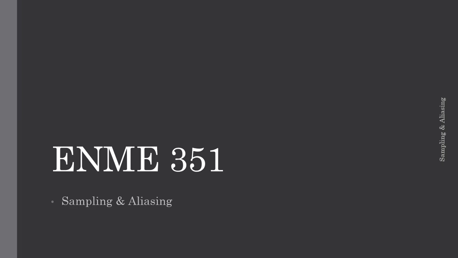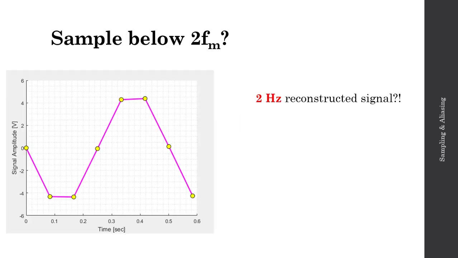Welcome to the second part of our two-part installment on sampling and aliasing. This lesson focuses on the concept of aliasing. The Nyquist-Shannon theorem tells us that we need to sample greater than 2 times the maximum frequency in our signal. So in the example we previously discussed with a 10 Hz sine wave, we need to sample at greater than 2 times 10, or greater than 20 Hz, to accurately reconstruct the signal.